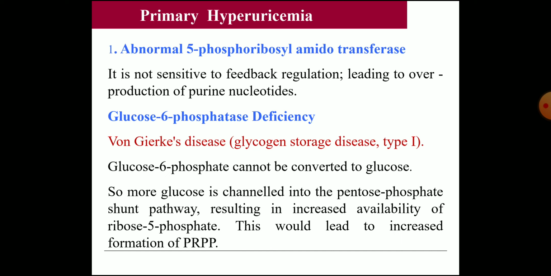So this excess formation of ribose will produce more PRPP. When it is synthesized in large quantity, it is the substrate for the synthesis of purine nucleotides. So de novo synthesis will be increased, and finally more catabolism of the purine nucleotides will produce hyperuricemia and gout.